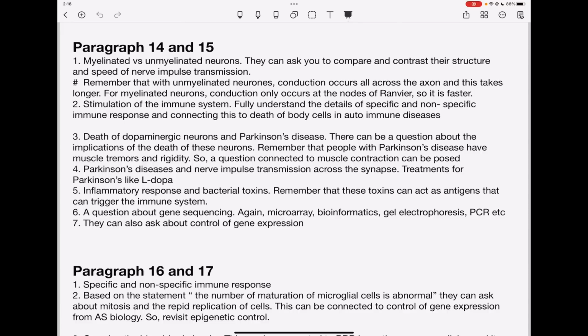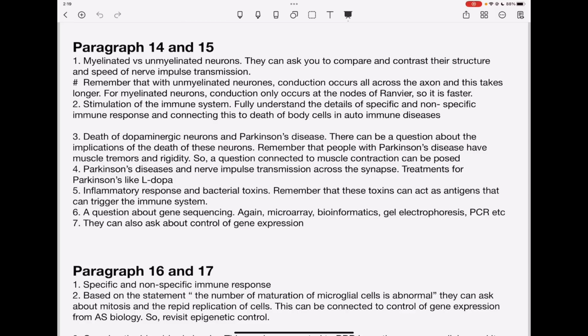They will also talk about Parkinson's disease. There can be questions about the implications of the death of these neurons. On that note, you need to remember that people with Parkinson's disease have muscle tremors as well as rigidity, due to loss of dopamine or due to low concentrations of dopamine. So, a question connecting to muscle contraction can be posed.